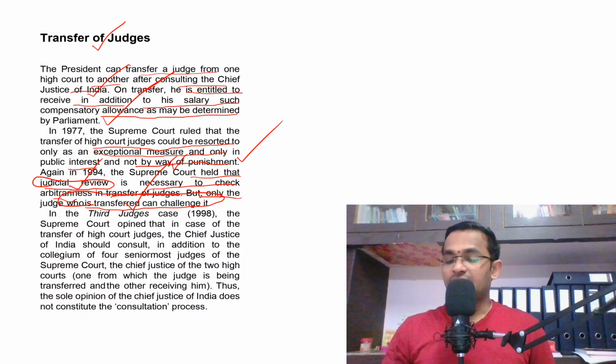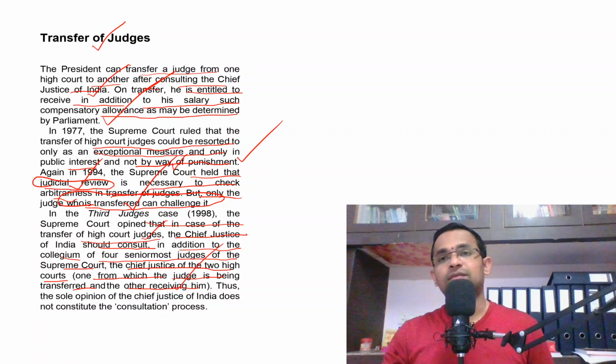In the third judges case, the Supreme Court opined that in case of the transfer of High Court judges, the Chief Justice of India should consult, in addition to the collegium of 4 senior-most judges of the Supreme Court, the Chief Justices of the 2 High Courts. Am I making sense? One from which the judge is being transferred and the other receiving him. That means the CJI is consulted by the President of India while transferring the judge from one High Court to another High Court.